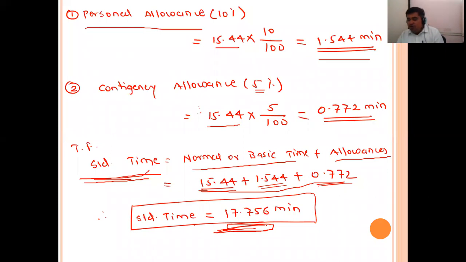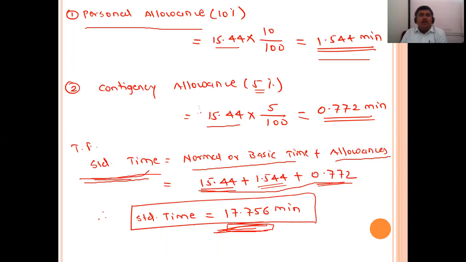That means to complete that particular piece, one job, of 6 elements, 17.75 minutes, nearly 18 minutes, is required. So this is the standard time.